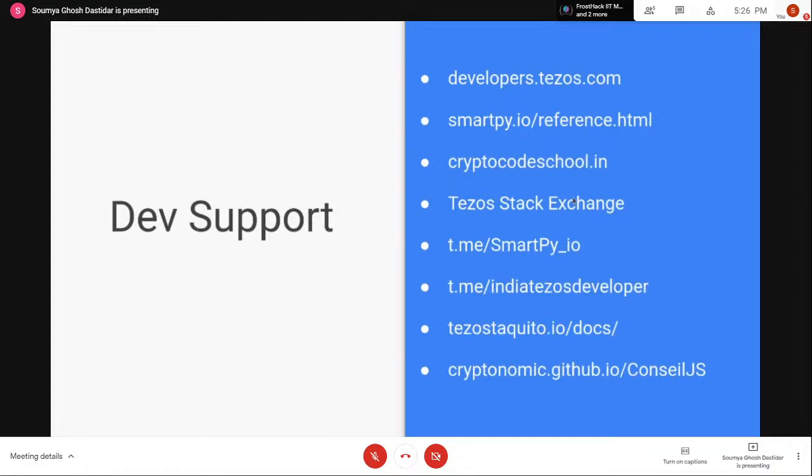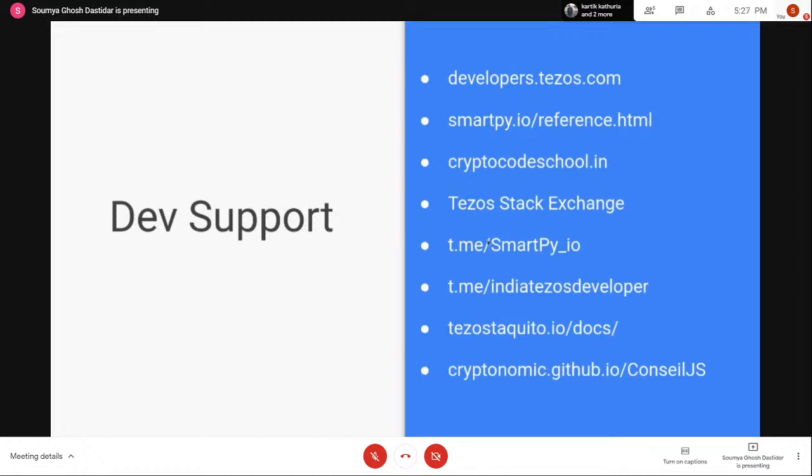Okay. I was talking about Tezos Stack Exchange. So basically, if you have any questions, you can post it on the Tezos Stack Exchange, and someone will probably answer it, or you can find some existing questions that might match your query. So you can get the solution from there. If you have anything specific to SmartPy, then you can join the Telegram channel of SmartPy.io.